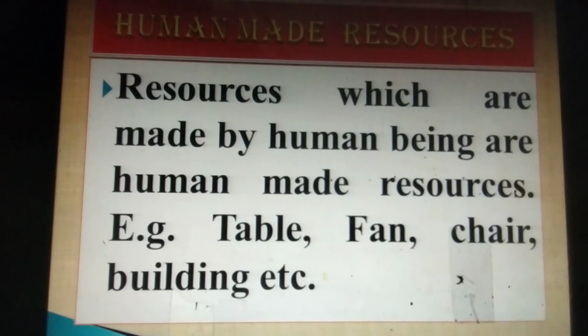The second type of resources is human made. In simple terms, human made means made by human beings, whatever we have made. For example, this computer, this mobile phone, this mouse, table, chair, fan, building, aeroplane, all these things which we have made are called human made resources.